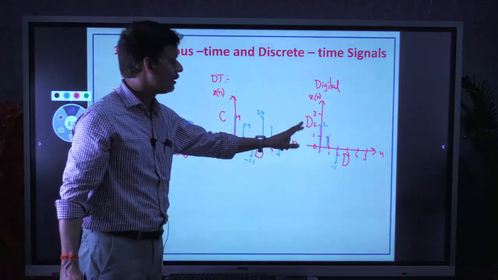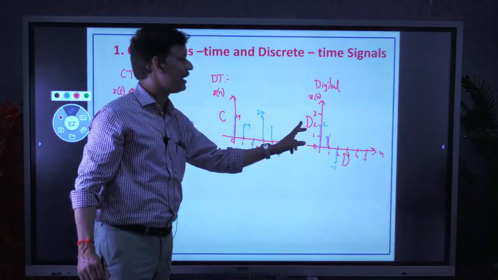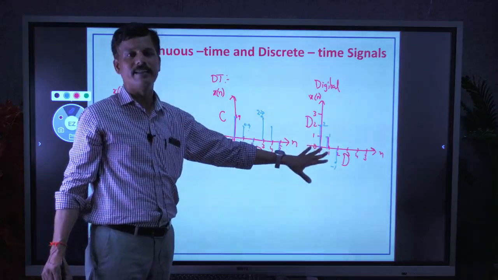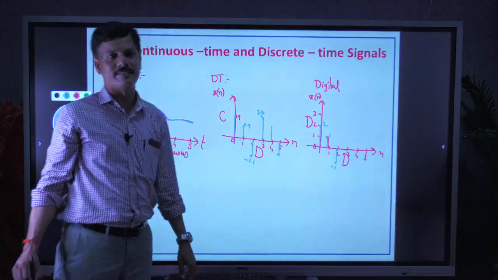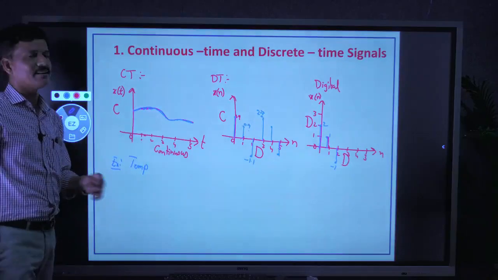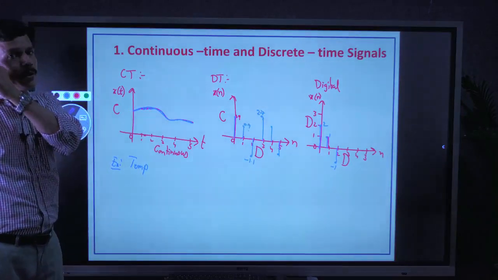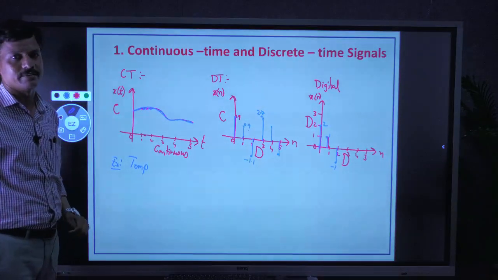So that's why, when both the time axis and the amplitude axis are discrete, the signal is said to be a digital signal. That's about the first classification, a very, very important fundamental classification of signals.